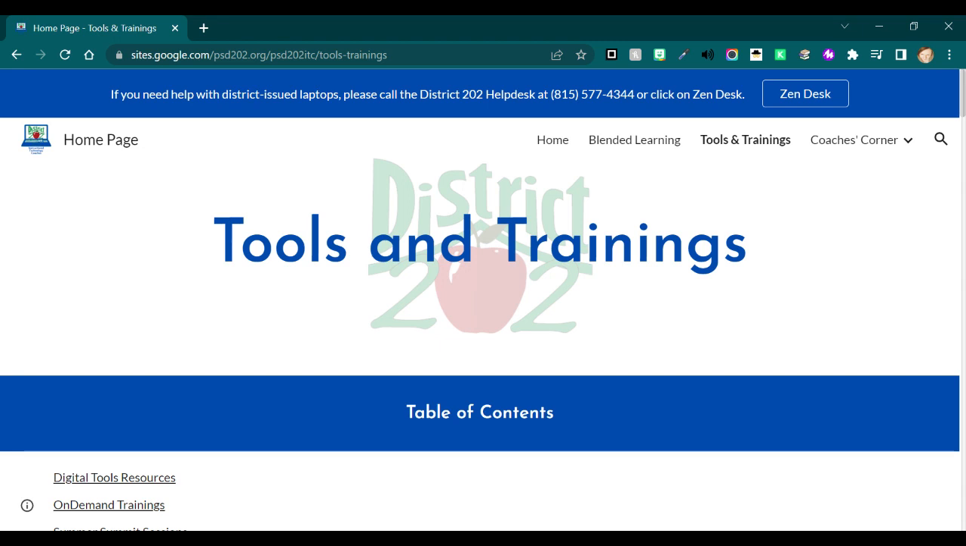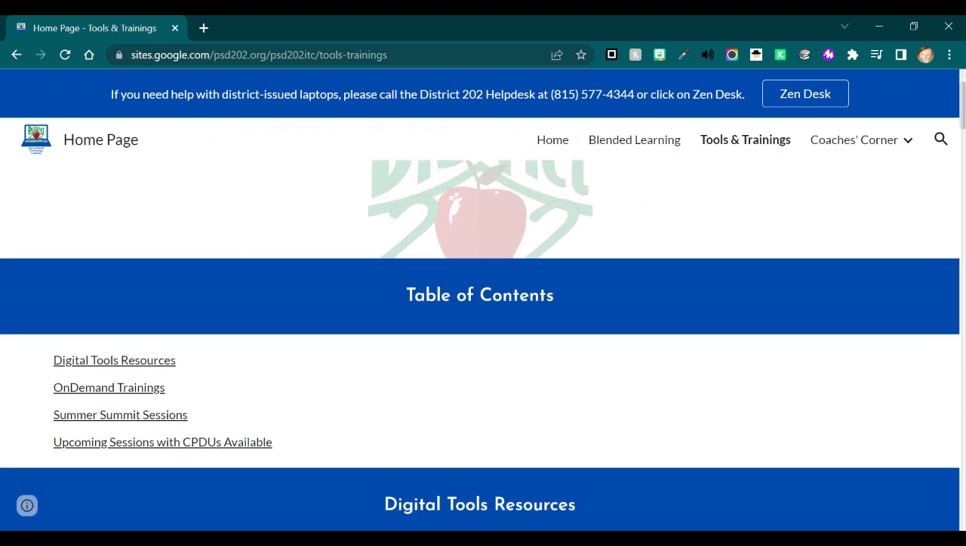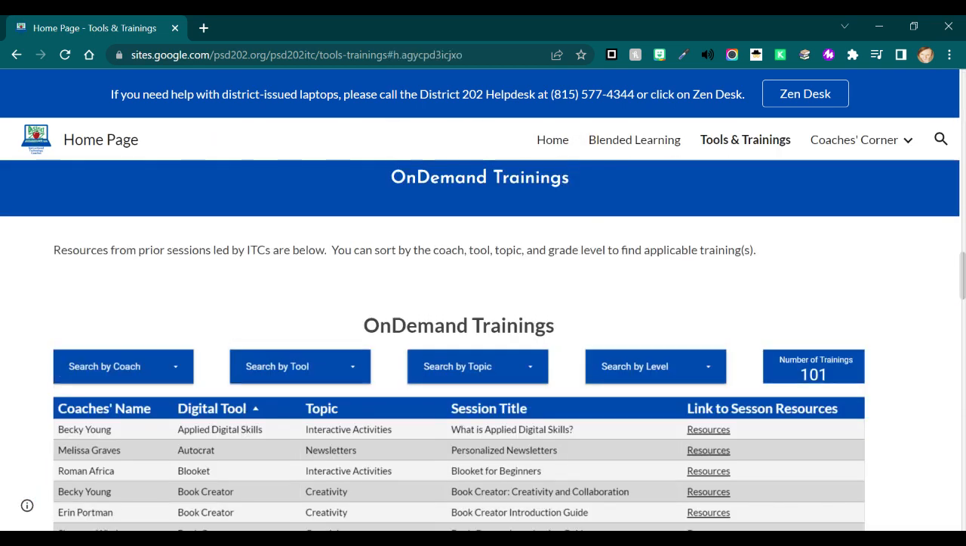On the ITC Hub, if you click on Tools and Trainings in the upper right corner, and then go down to On-Demand Trainings, you're going to have a list of all of the on-demand trainings that are available to all of the District 202 teachers right now.